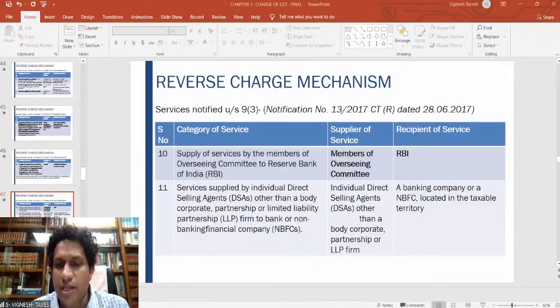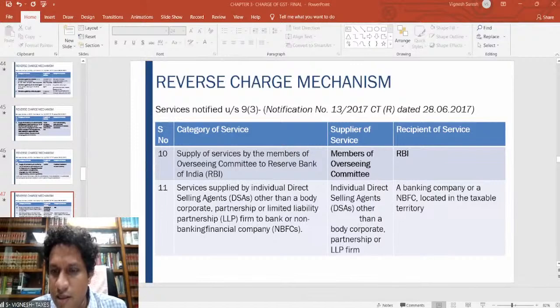If an individual obtains advocate service, will forward charge apply? No, it will be covered under the exemptions list. The exemptions topic we will cover on Tuesday. There, if you see in the exemptions list, that will be there. So therefore, forward charge will not come. If an advocate is there, there is no question of GST forward charge. That is an important point we have to remember.